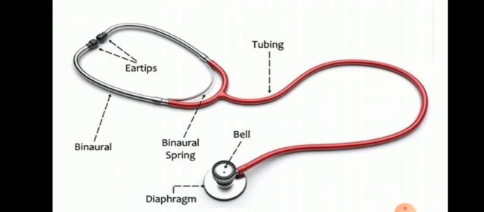It consists of a chest piece, you see the slide, that carries a sensitive diaphragm. Second, two earpieces. Third, a tube joining both the parts. Doctors get to know about the condition of the heart by listening to the sound through a stethoscope.